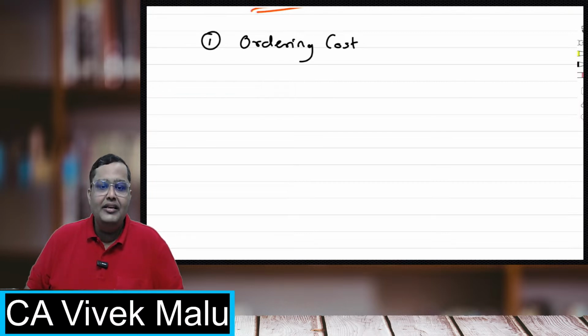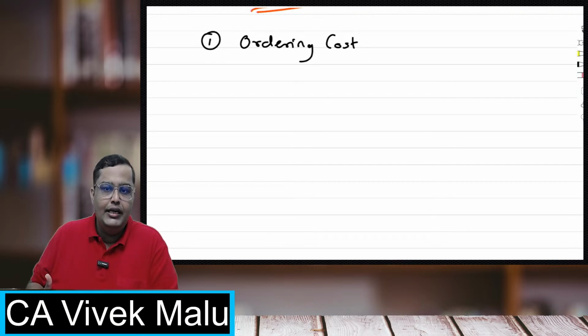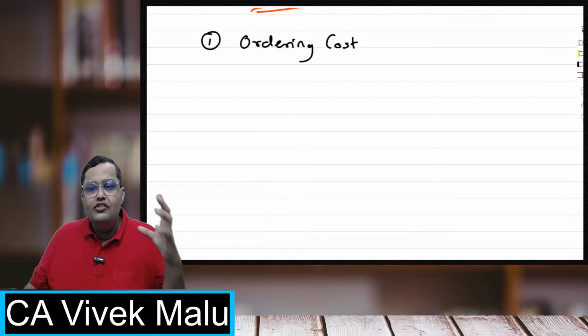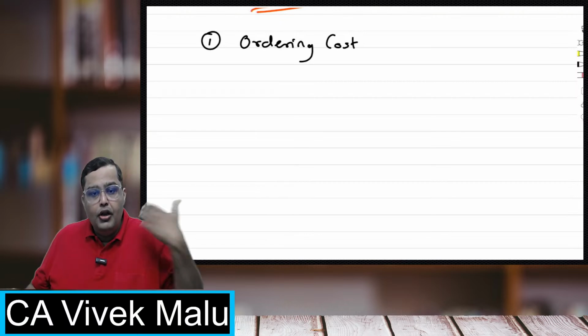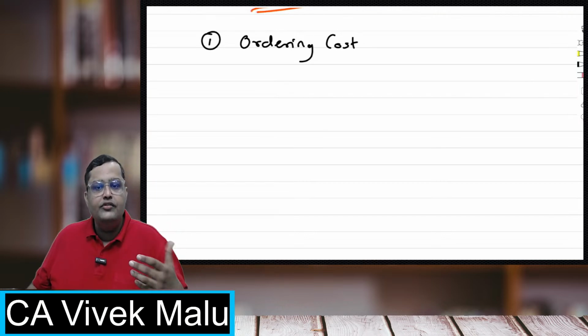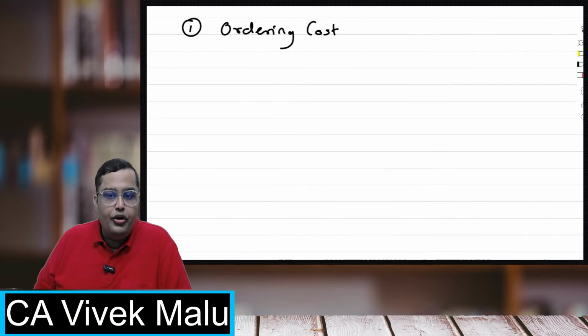Whenever you are placing an order, you will have to call the tenders. You'll have to give advertisements in papers to call that tender. Your employees will require time to study those tenders, so their salaries will be spent for this purpose, right? So this all forms part of the ordering cost. The number of times you make these orders, as many times you have to keep doing all this, and you'll have to keep spending money on this.